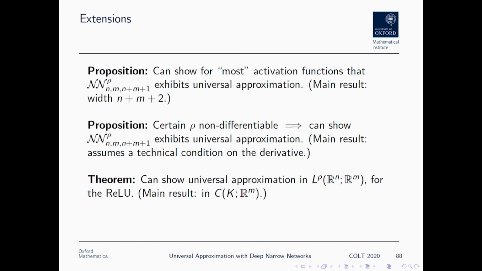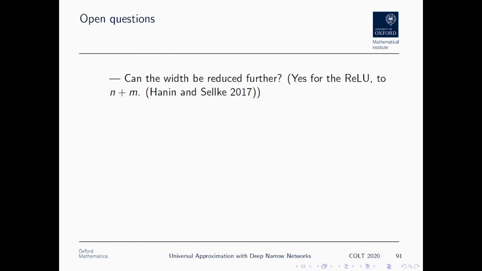And as a result, this really motivates some open questions. Things like, can the width be reduced further? We stated n plus m plus 2, but for example, it's actually known that for the ReLU, it can be reduced to just n plus m. What actually is the precise minimum width? And what I really mean by this is, what are the lower bounds?